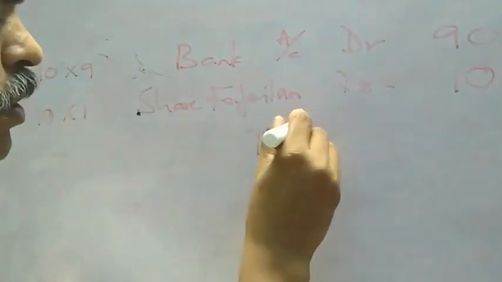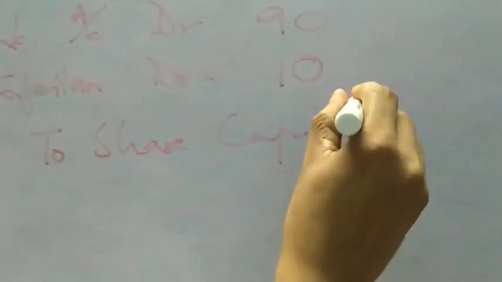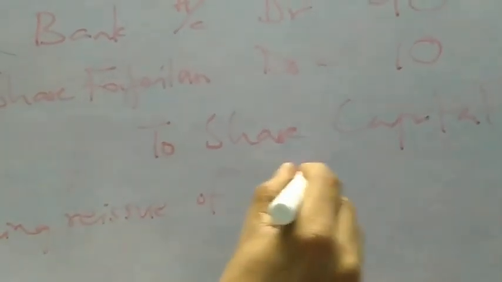To share capital 100 rupees. Narration being reissue of 100 shares.